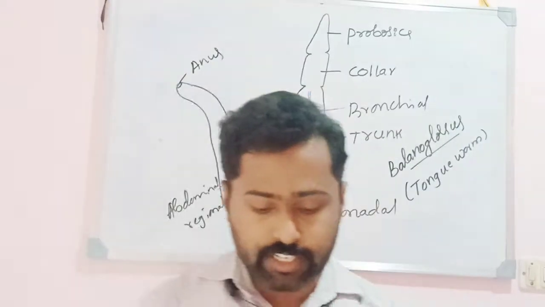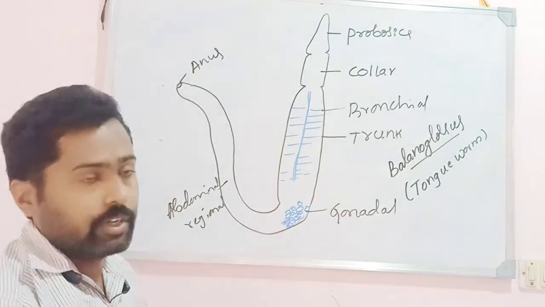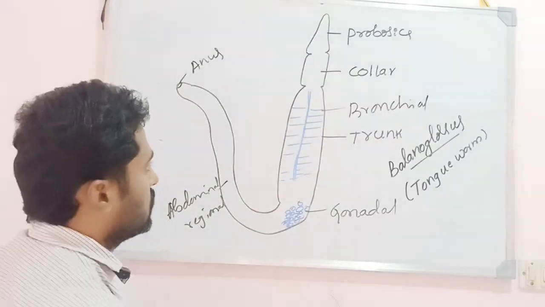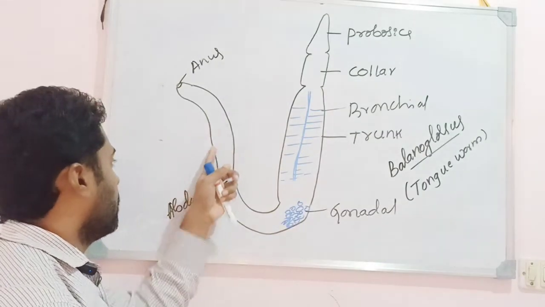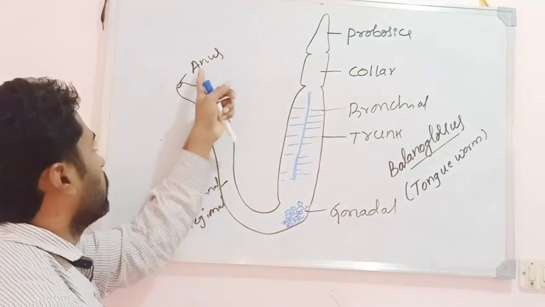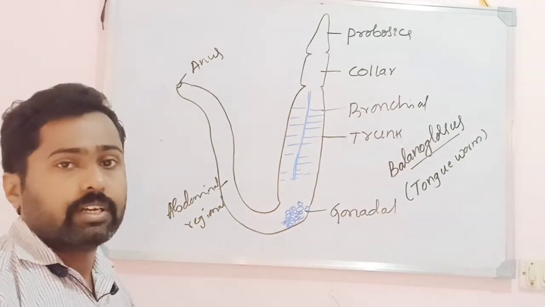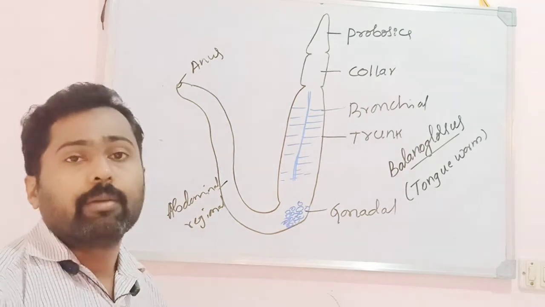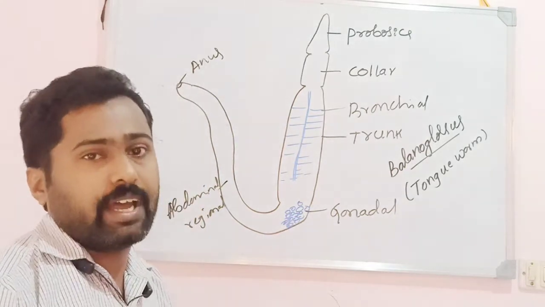Then the next region is what is called the trunk. The trunk is mainly divided into bronchial, gonadal, and abdominal or hepatic regions. This is the respiratory region, that is the bronchial region, then the gonadal region, and this is the hepatic region, that is the abdominal region, and it ends with the anus. So this is the body form of an animal that belongs to the phylum Hemichordata. Hemi means half or partial, meaning it shows some of the characters of the chordates.